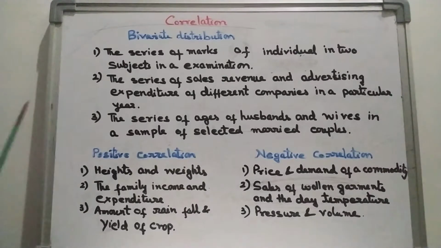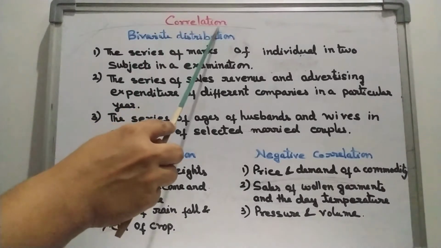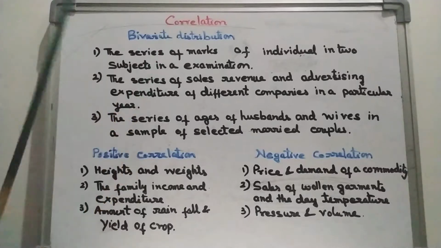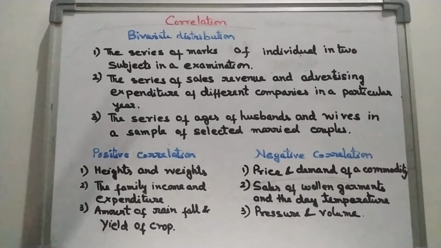Hello students, today's topic is correlation. As you know, co means two; co-education means education for both boys and girls. In the same way, correlation means relationship between two. That means, as we are studying variables here, correlation means relationship between the two variables.